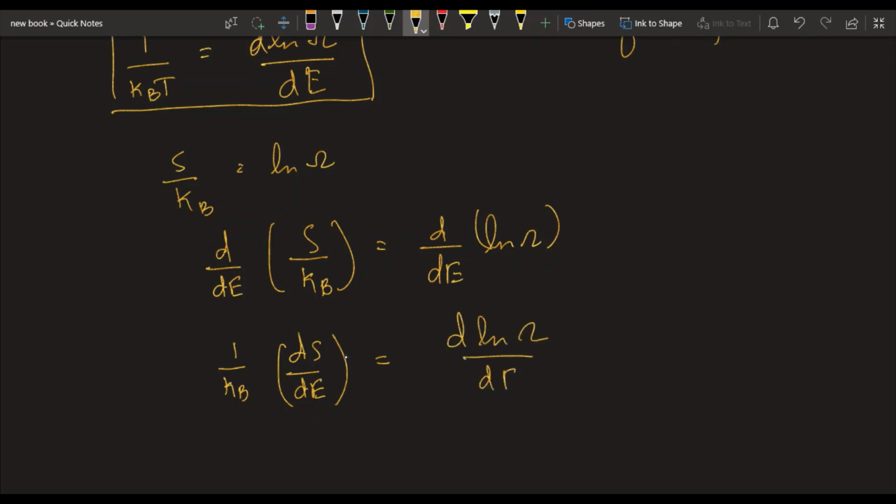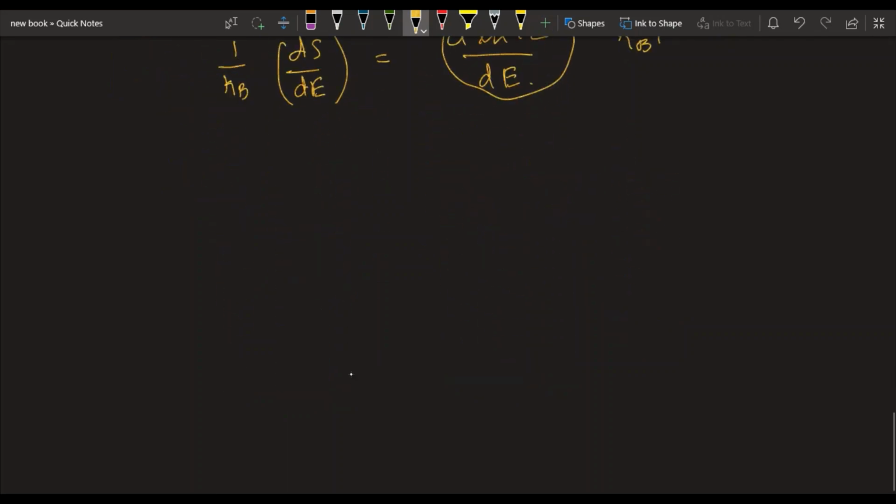So this we already know, it's 1 by kBT, right? So once we plug that in, we get this relationship between the entropy of the system and the temperature.